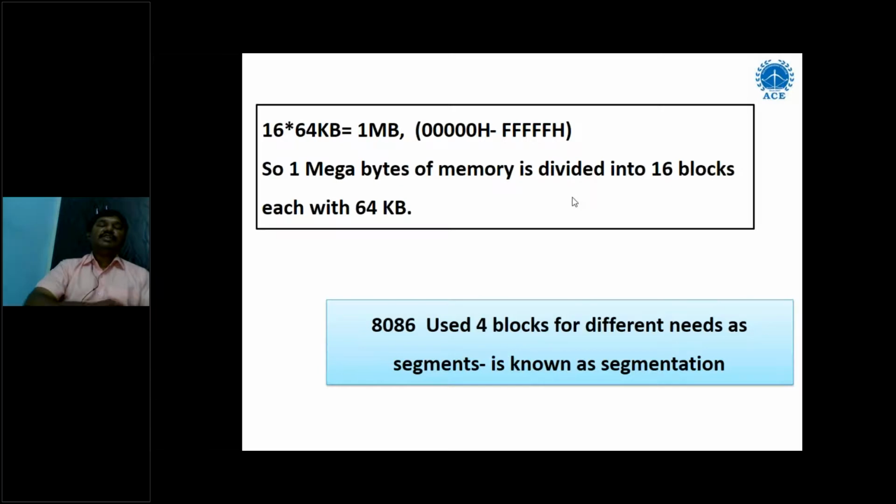So that's why every register of the segment registers is having 16 bits, because 2 power 16 equals 64 KB. So each block is having 64 KB, and total memory is divided into 16 blocks. So 8086 used 4 blocks for different needs as segments, which is known as segmentation. Out of 16 blocks, they are taking only 4 blocks, and the remaining memory can be used by interrupts or by applications.